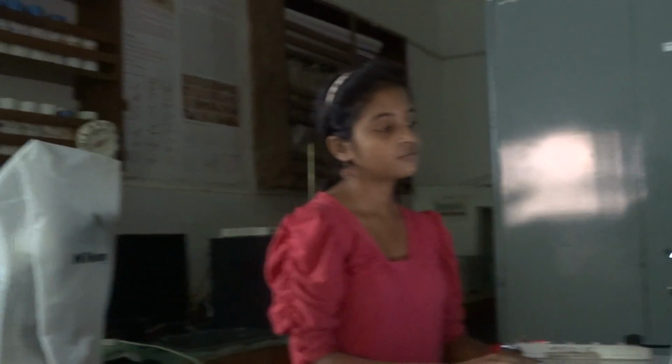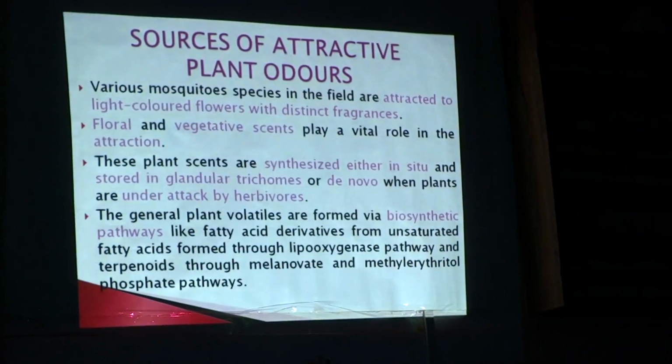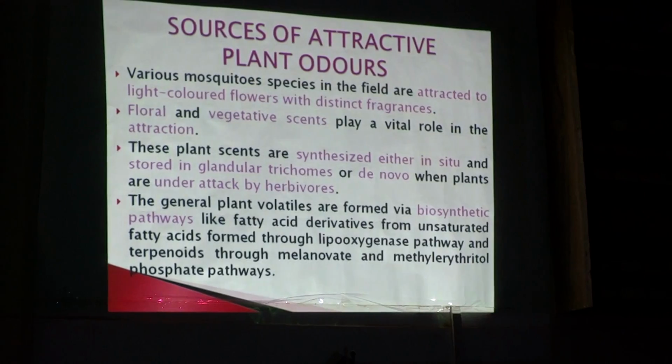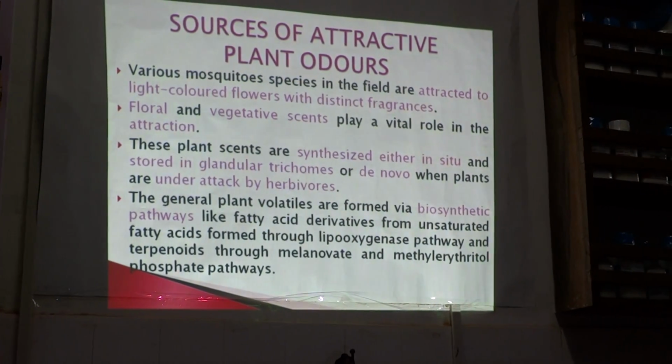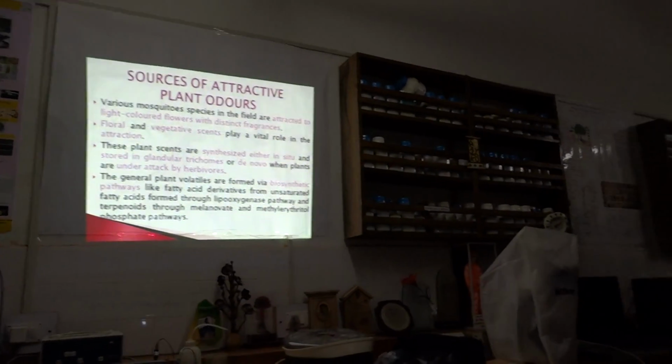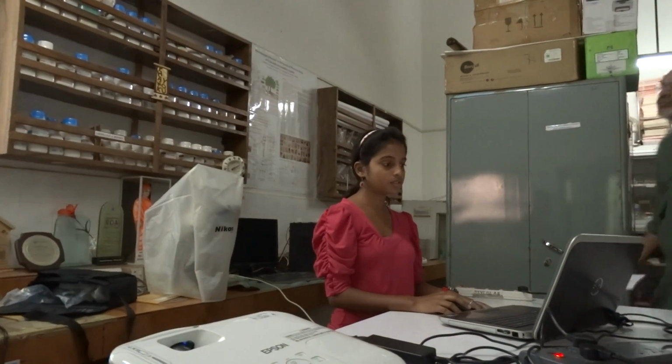Insects, mosquitoes are attracted to light-colored flowers with distinct fragrances, and floral and vegetative scents play a vital role in attraction. These compounds are synthesized either in situ and stored in the glandular trichomes, or de novo, that is at the particular time when they are under attack from herbivores. The plant volatiles are formed via biosynthetic pathways or by modification of secondary metabolites. Terpenes are the largest and most structurally diverse group of compounds.